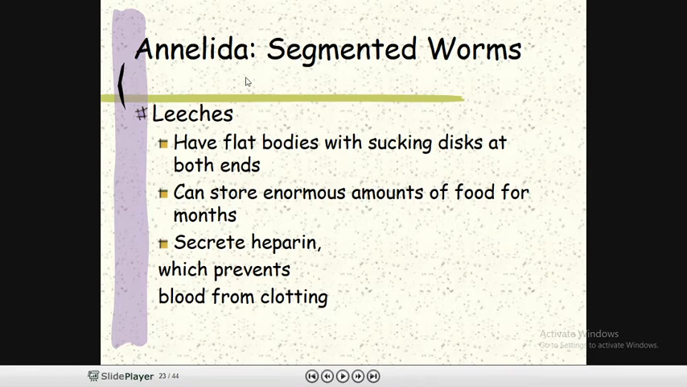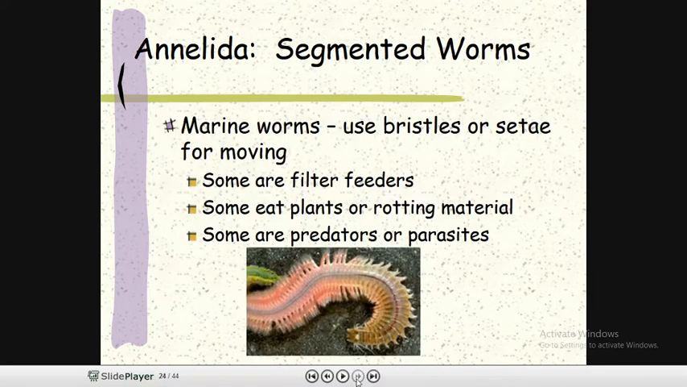Another segmented worm, another example, is the leech. You all know it has a flat body with a sucking disc at both ends and can store an enormous amount of food for a month. They secrete heparin, so whatever blood they absorb remains in a liquid state. It does not solidify because of heparin, which prevents the blood from clotting.